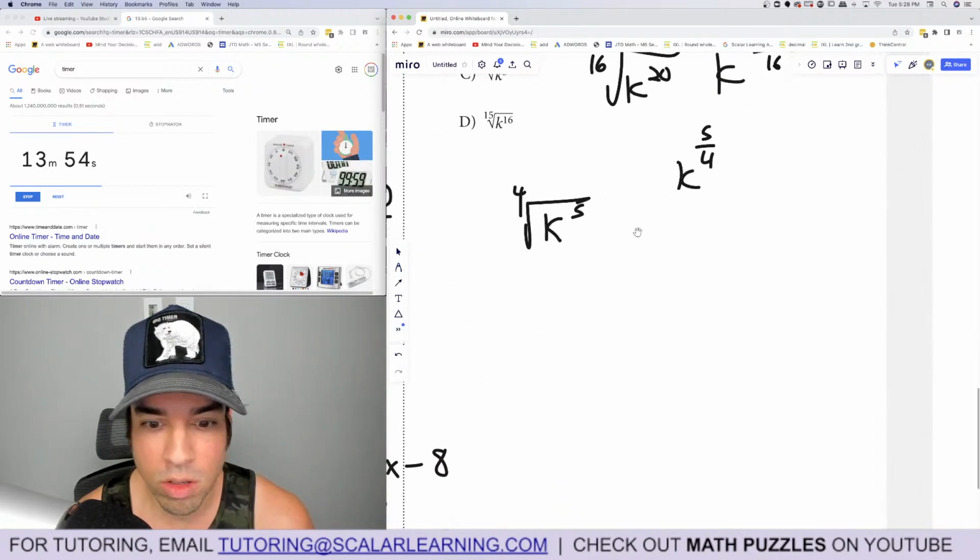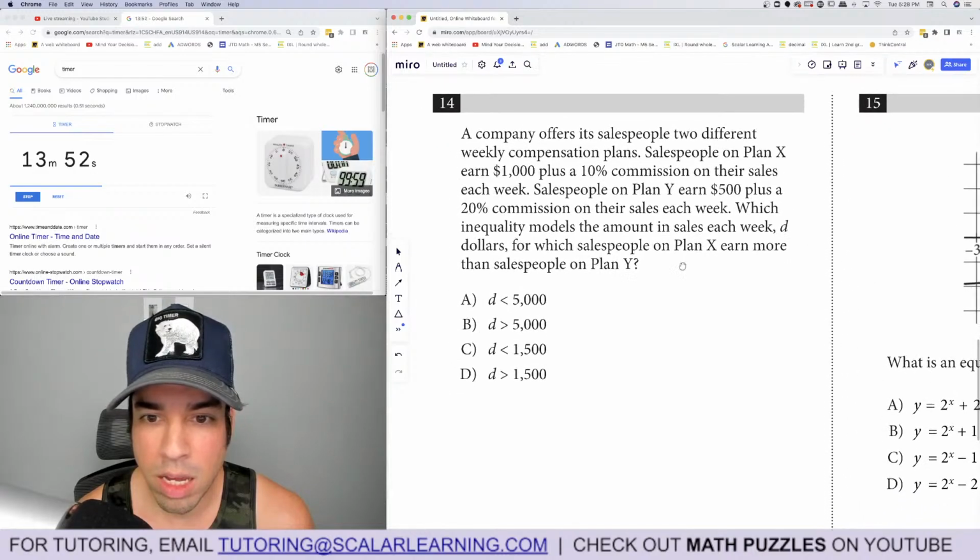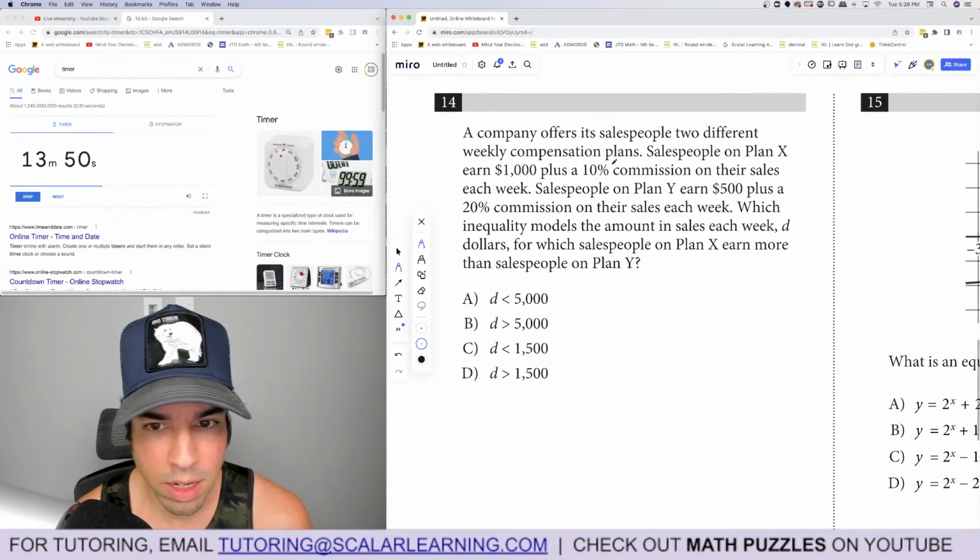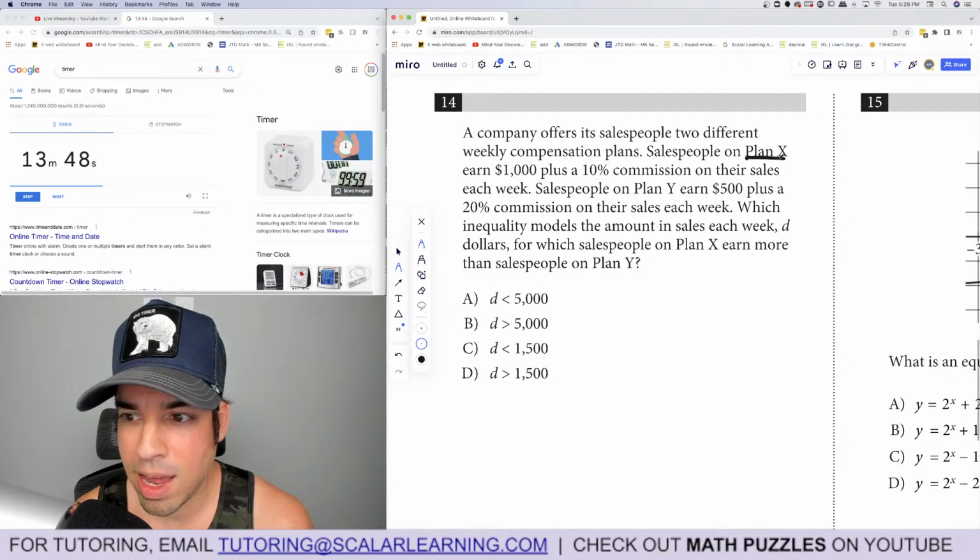All right, nice. 14, a company offers its salespeople 2 different weekly compensation plans. Salespeople in plan X earn 1,000 plus 10%.